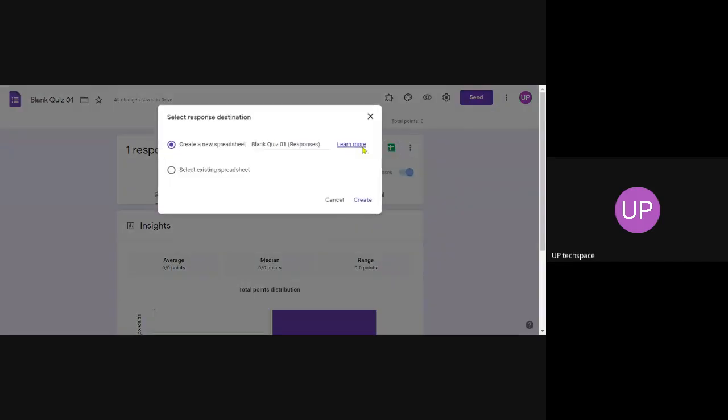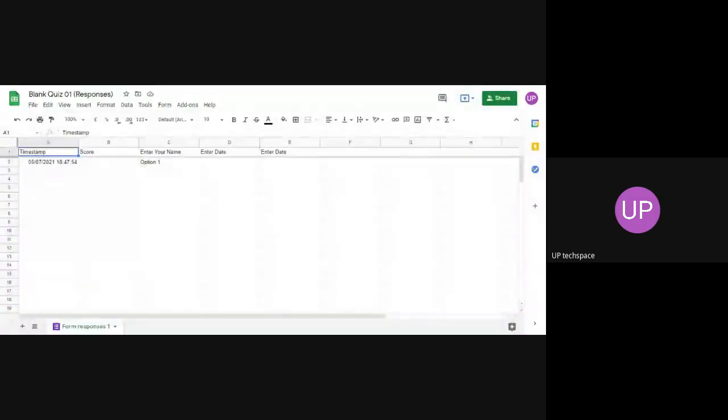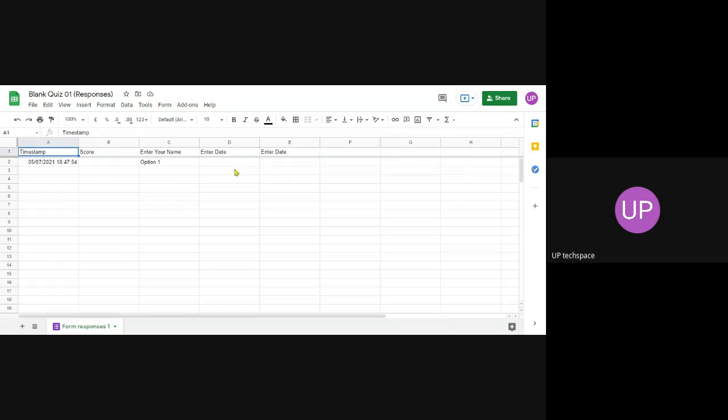When you create the spreadsheet, it will look like this, with this kind of information. You can tweak this information in your own method to convert it into attendance.